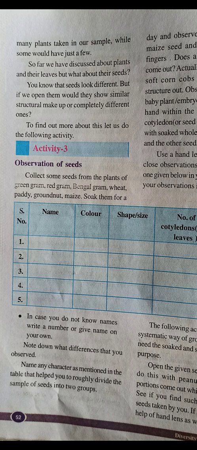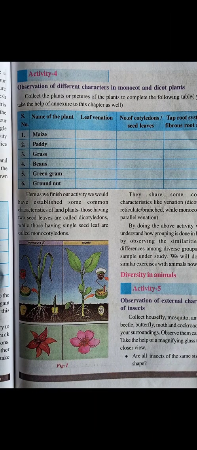If you read the whole page, then you will understand how it can be done also, children. Now let us see activity 4. Activity 4, what they are saying is, you need to observe characteristics in monocotyledon and dicotyledon plants. Maize, paddy, grass, beans, green gram, groundnut. By seeing the leaf venation, by seeing the number of cotyledons, you can understand the taproot or fibrous root. What do you understand by this?